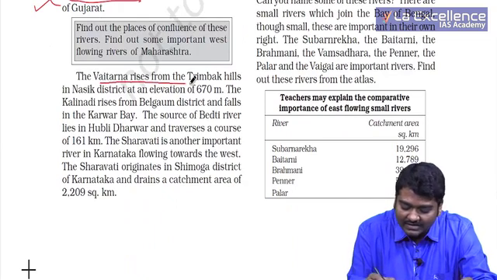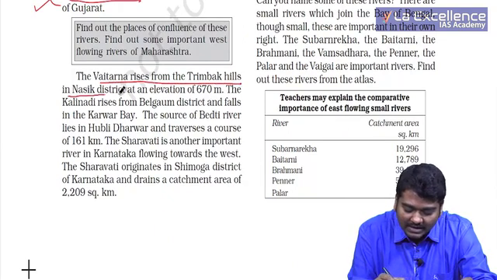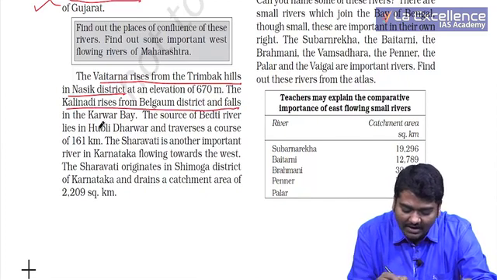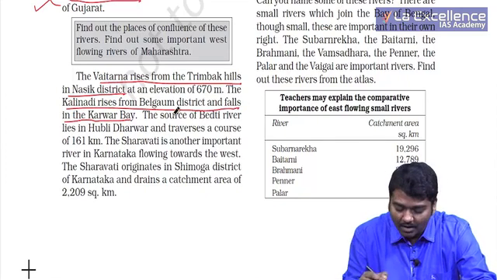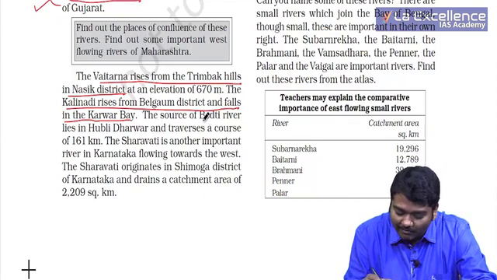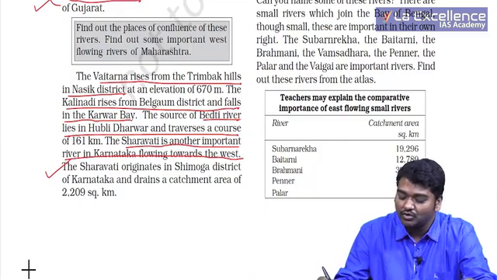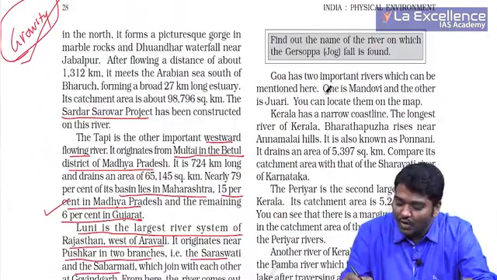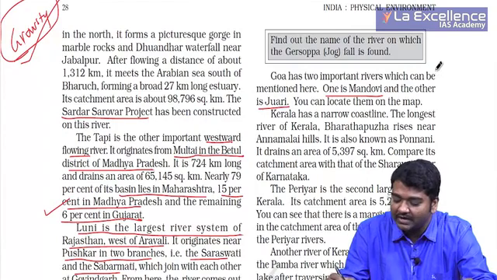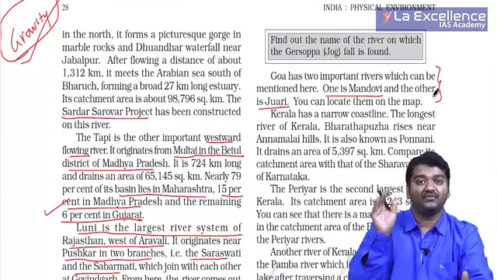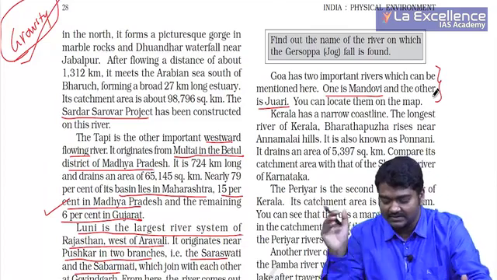The Vaitarna rises from the Trimbak hills in Nasik. The Kali Nadi rises from Belagavi district and falls in the Karwar Bay. The source of Bedti lies in Hubli, Dharwar. Sharavati is another important river, right? Very, very important for you. Jog Falls is on this. Goa has the Mandovi and Zuari rivers. UPSC at max may ask you in match the following: in which state, which smaller rivers are actually present?